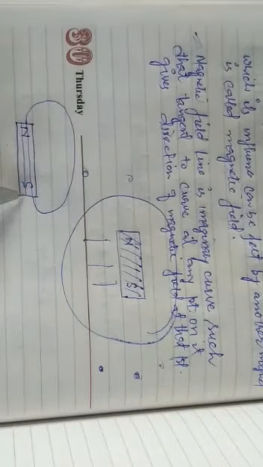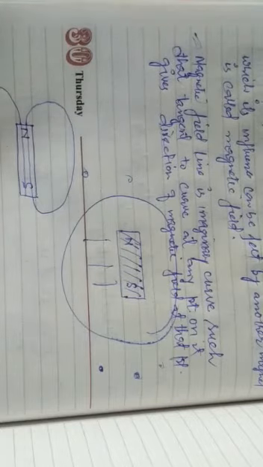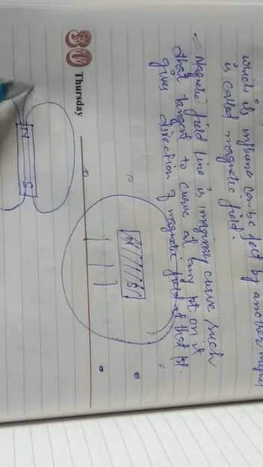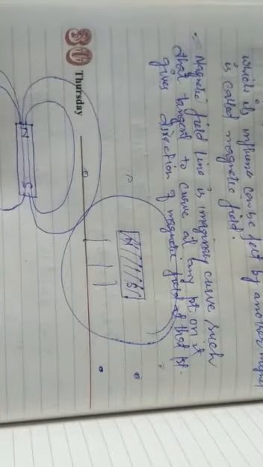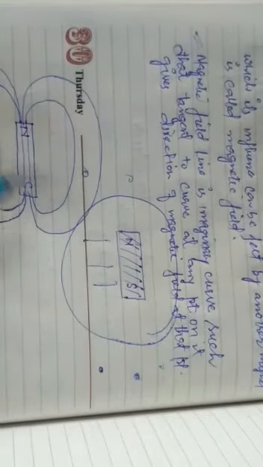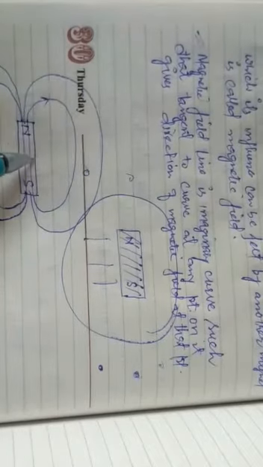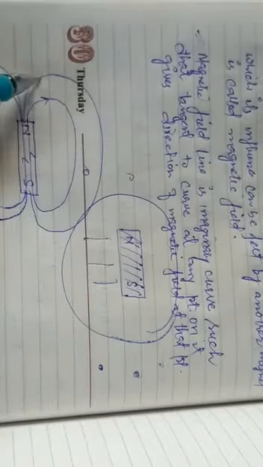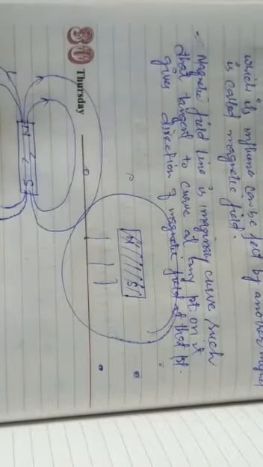This is a magnetic field line. This is a magnetic field line. This is a magnetic field line. You can have many more. These are the magnetic field lines. The direction of these magnetic field lines, we are going to read about in their properties.